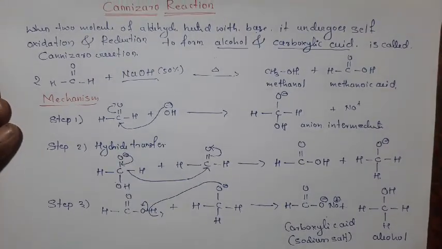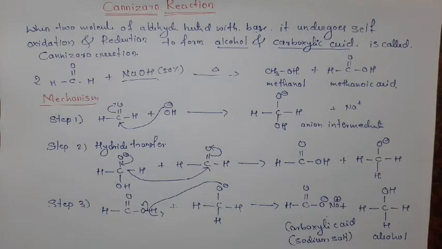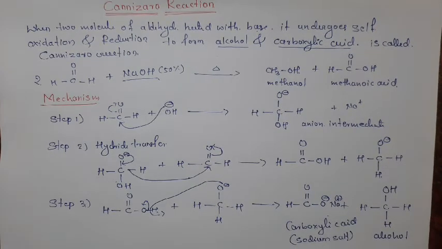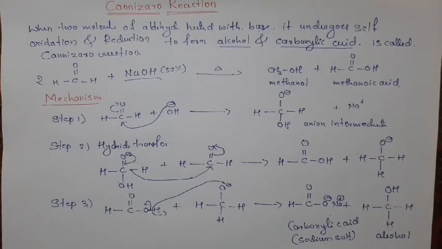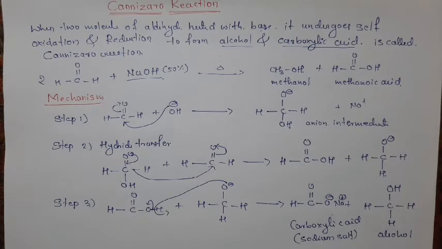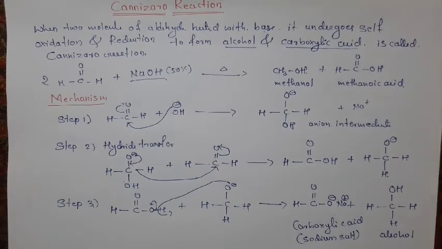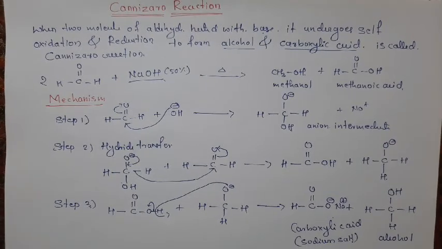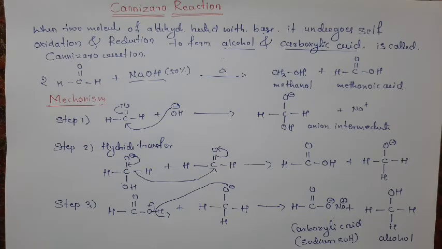Okay, this is the Cannizzaro reaction. In the Cannizzaro reaction, two molecules of aldehyde which do not contain alpha hydrogen are heated with base to give carboxylic acid and alcohol. This reaction is a redox reaction because both oxidation and reduction take place. One molecule is oxidized to give carboxylic acid and another molecule is reduced to give alcohol.